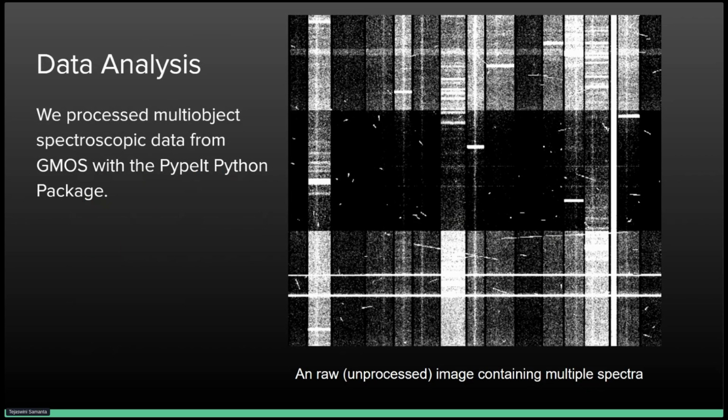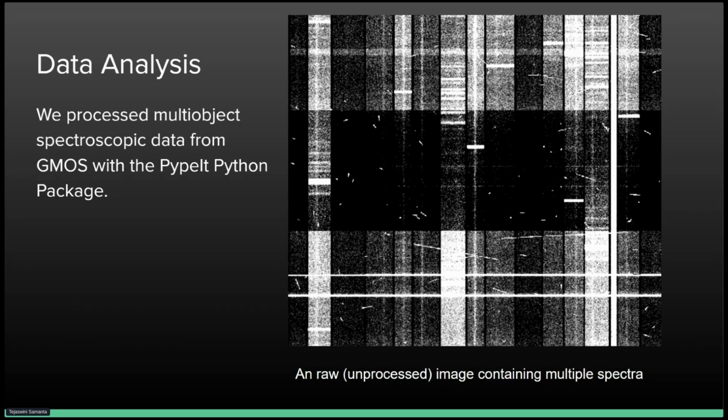So now that we know the background of the project, we will talk about what data is processed. We processed multi-object spectroscopic data from the Gemini Observatory situated in Chile. We used a Python package to process the data. The image we are seeing on this slide is the raw, unprocessed image from the Gemini observatory.